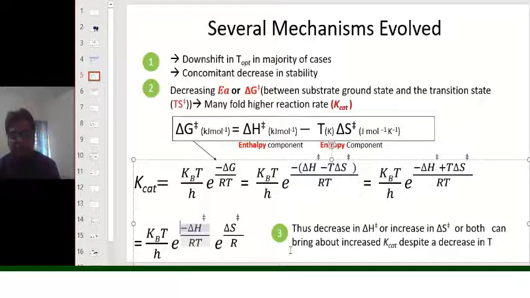Eyring equation, which states that if you can decrease the enthalpic change for achieving the transition state and or increase the change in entropy for achieving the transition state, then the reaction rate will be manifold faster. Okay, thus a decrease in the enthalpy factor or increase in the entropic factor to achieve the transition state, or both, can bring about an increased k cat despite a decreased temperature.